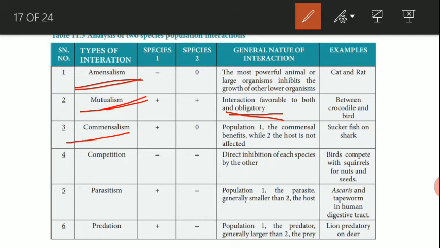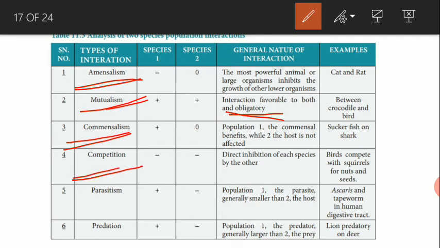Next one is commensalism. Commensalism is the relationship where one species is benefited but the other one is unaffected. For example, the relationship between the sea anemone and the clownfish. Whenever the sea anemone captures food particles, many food particles are left scattered around it, and the clownfish actually captures the scattered food particles. Here the clownfish is benefited but the sea anemone is unaffected.